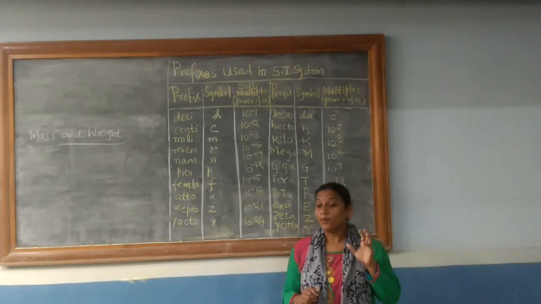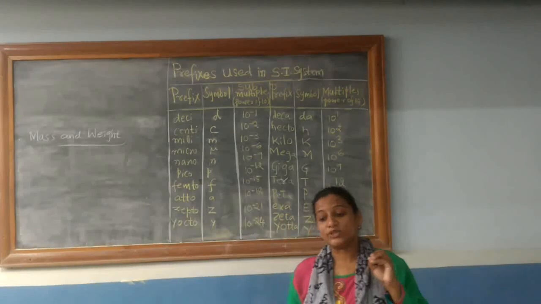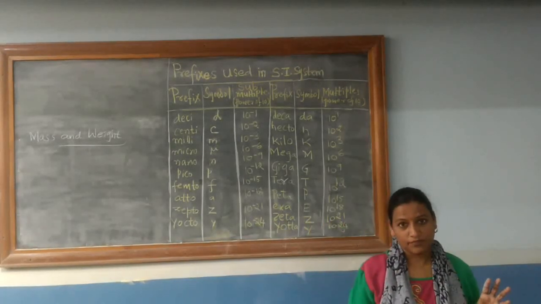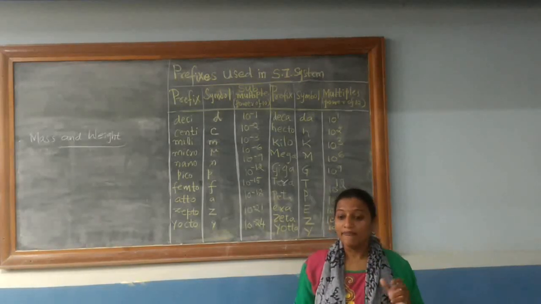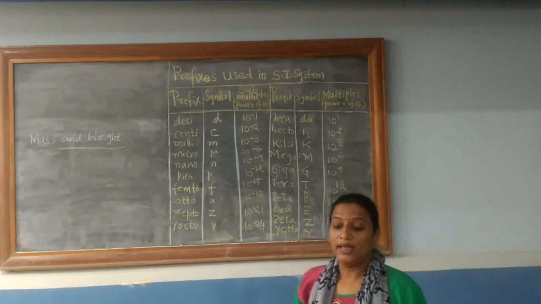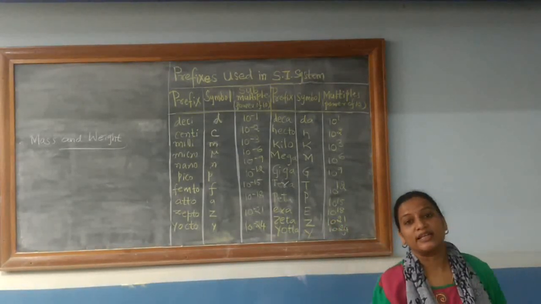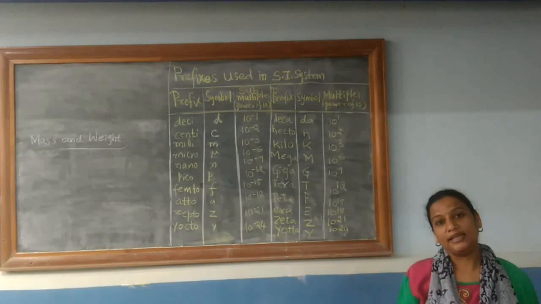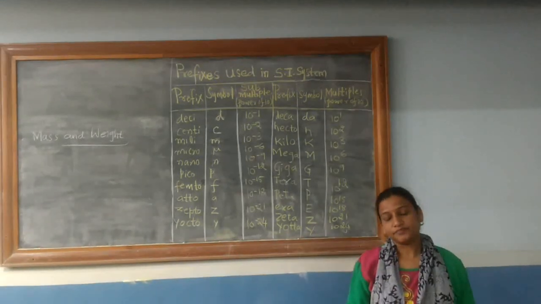Now I hope you know one more point, that is mass of a substance is constant. Wherever you go in any part of the world, mass remains constant. Whereas weight varies from one place to another place. And the reason for this is the change in gravity. The gravitational force differs from place to place.